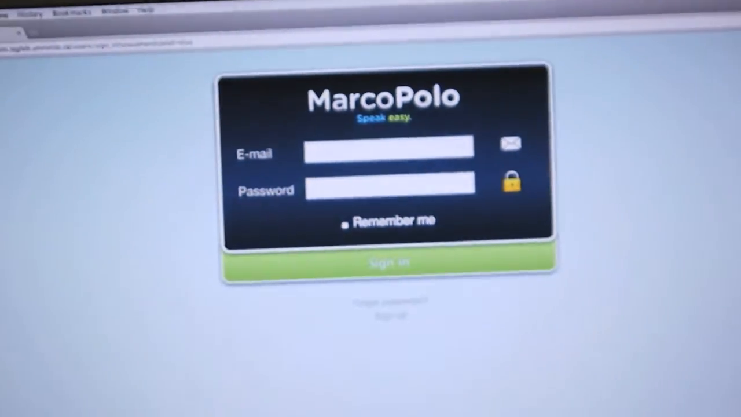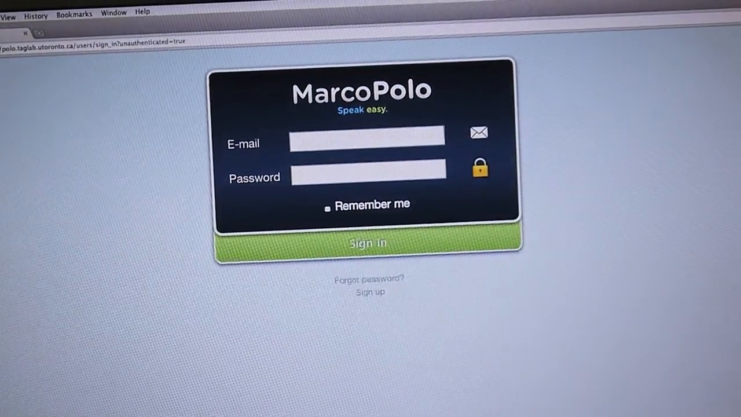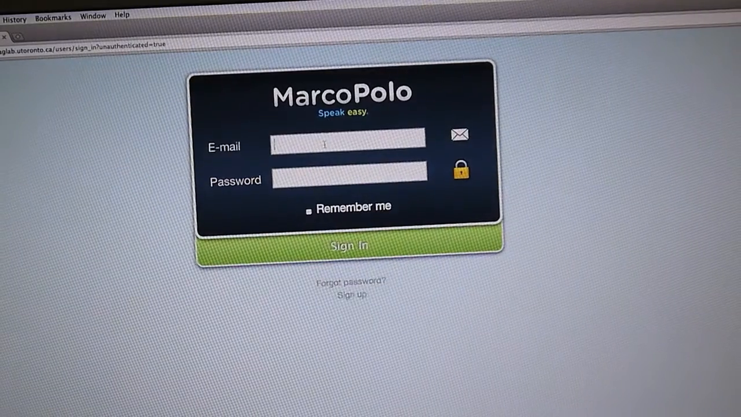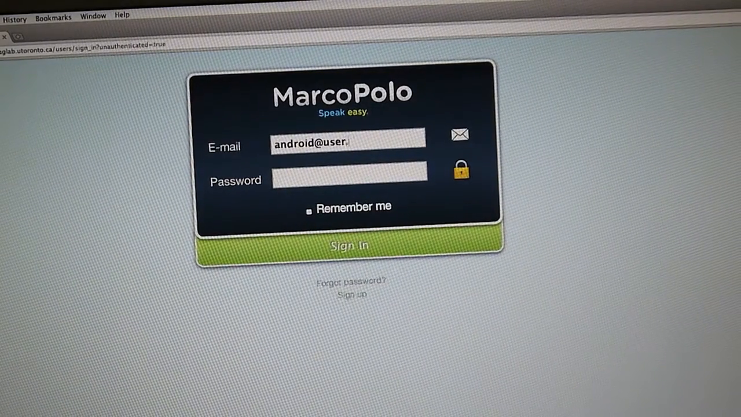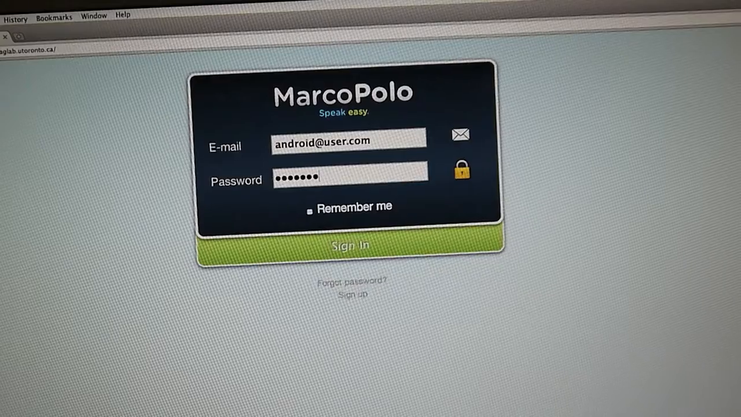Okay, now you'll notice that there isn't actually any data there in the application, and we get it in there using our web application. So I'm going to sign up using the credentials that Akash just used. What did you use, Akash? Android@user.com. Okay, perfect. Password Android. Okay, so we're going to sign in.